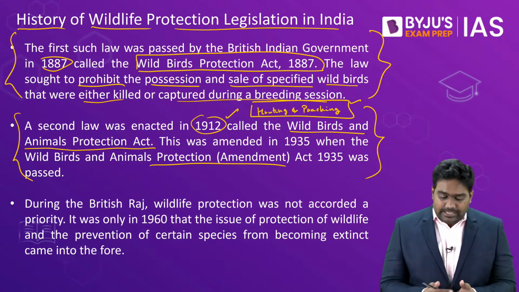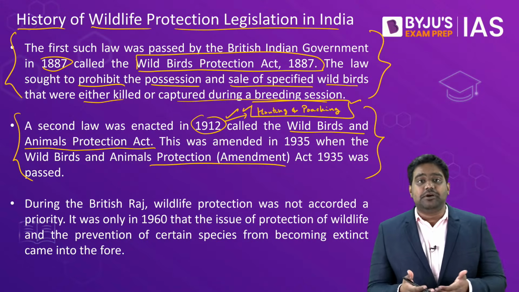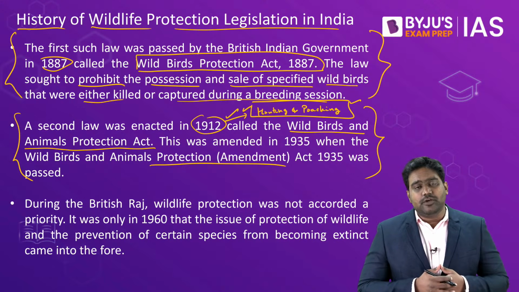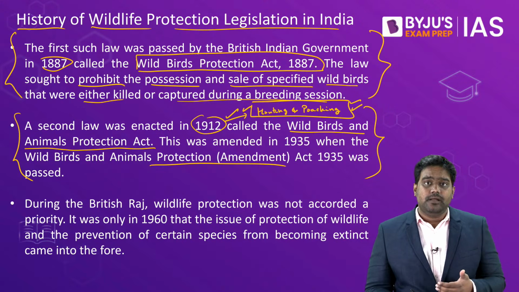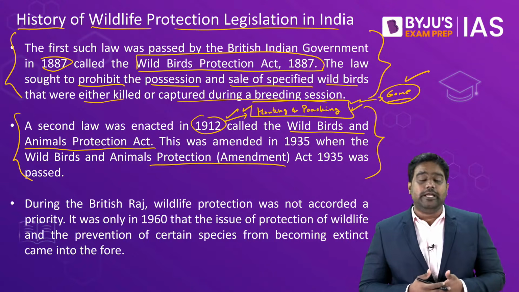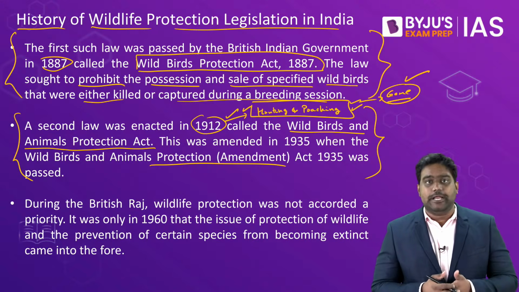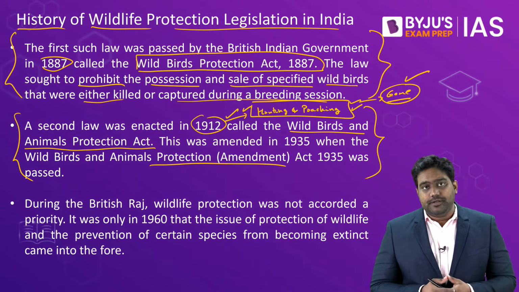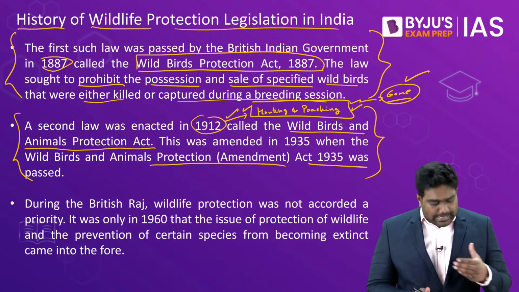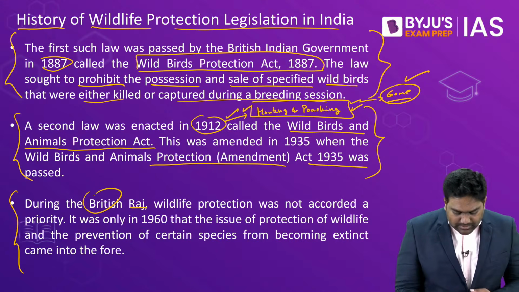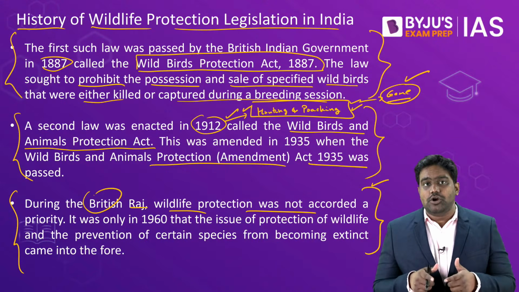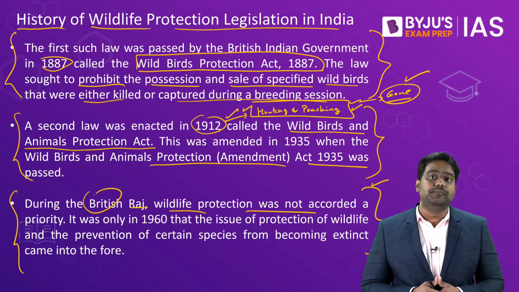In fact, hunting was encouraged by the British Raj as well, along with the princely states, the princely kingdoms, and as a result, there was widespread hunting and poaching as part of the games or game-based hunting that was widely practiced across India. So during this period, there was large-scale destruction of India's endangered species, and we can conclude that during the colonial period, there wasn't enough attention paid or enough priority given for wildlife protection and conservation.